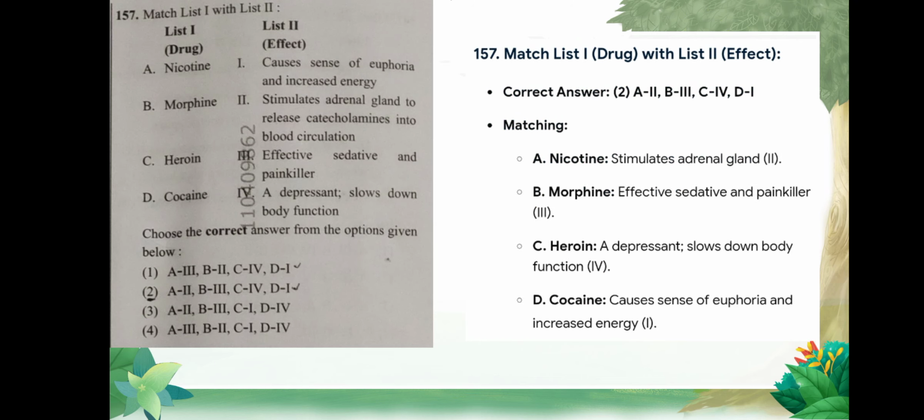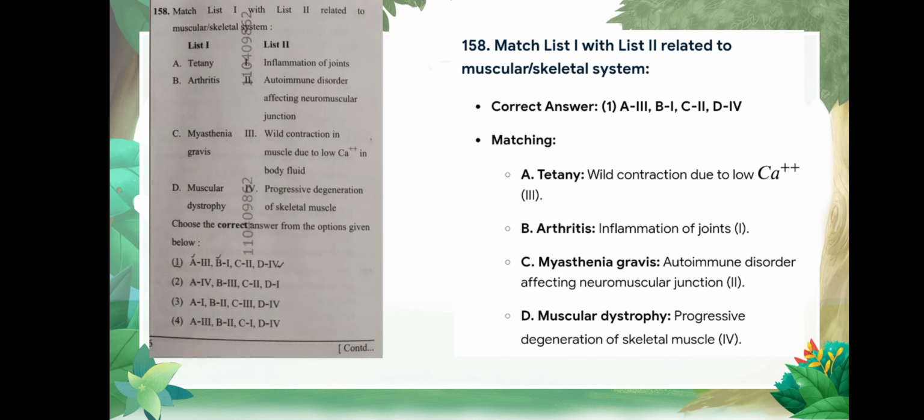Question number 157 is match the following, and correct option is 2. Matching is: nicotine stimulates adrenal gland, morphine is an effective sedative and painkiller, heroin is a depressant, and cocaine causes a sense of euphoria. Question number 158 is match the following, and correct option is option number 1. Tetany causes wild contraction due to low calcium ion.